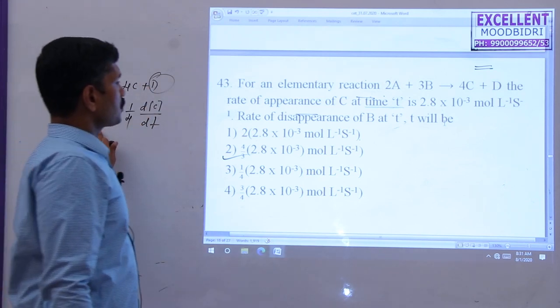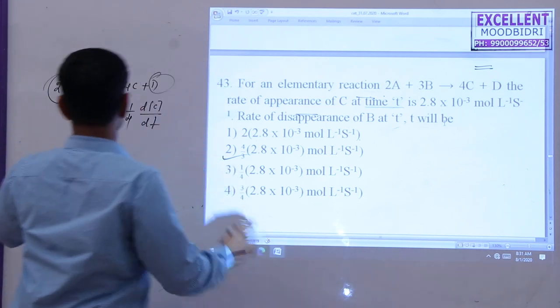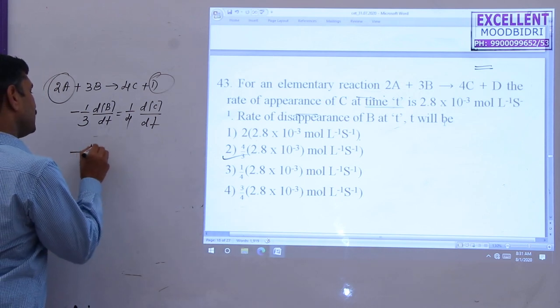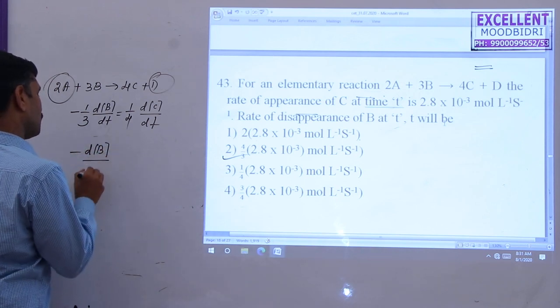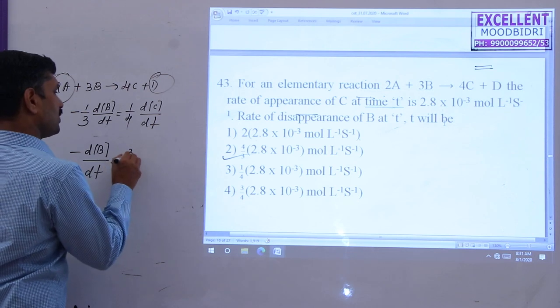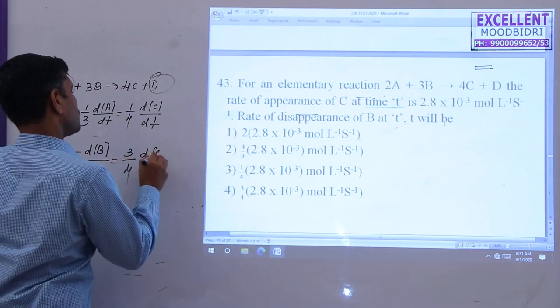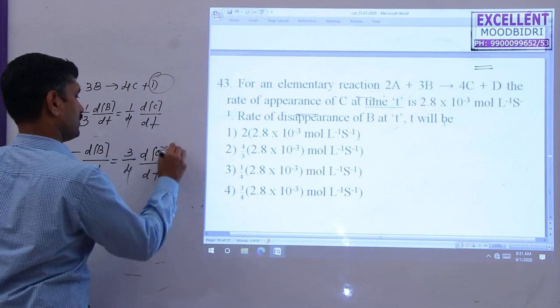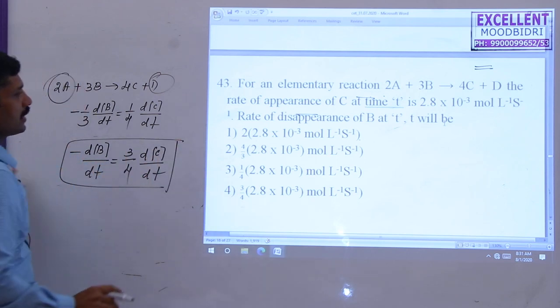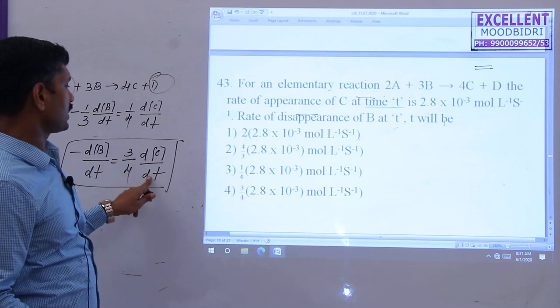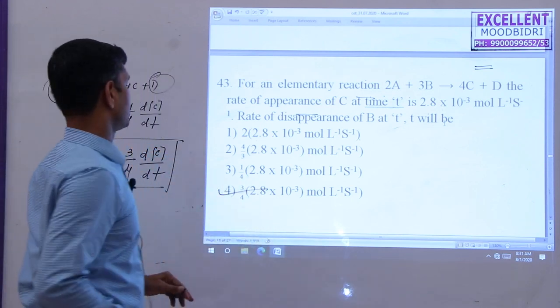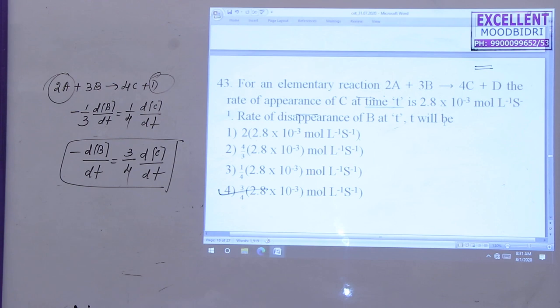Next, the question is the rate of disappearance of B. So minus dB by dt is equal to 3 by 4th, 3 by 4th change in concentration of C divided by dt. Okay, this is the answer here. This rate is given as 2.8, so that's why 3 by 4. This option is correct here. So next question.